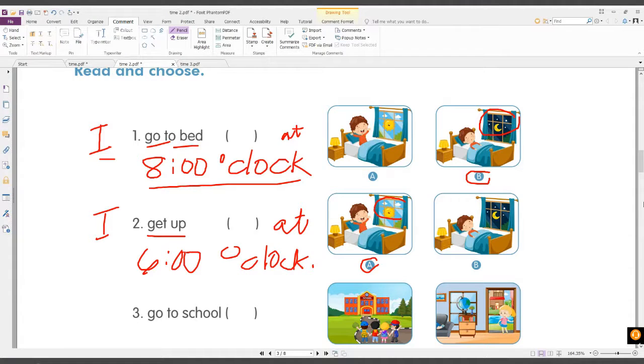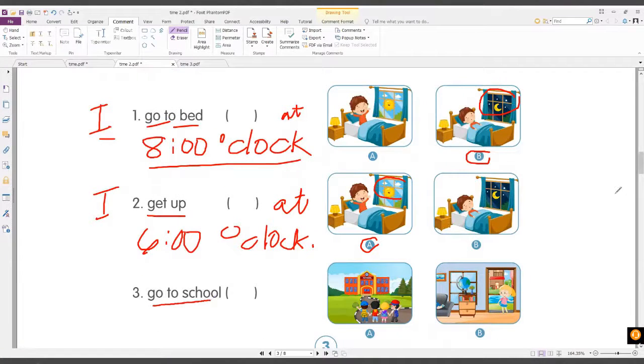Okay, great job. Now how about this one? Number 3. It says here, go to school. Which picture matches go to school? Is it in A or in B? A. All right. So what time do you go to school? You can say, I go to school at 7 o'clock. Wow, very good. So now you know what time you have to go to school. One more time, let's review. Can you say, I go to bed.